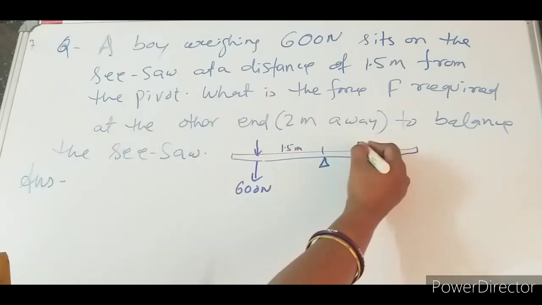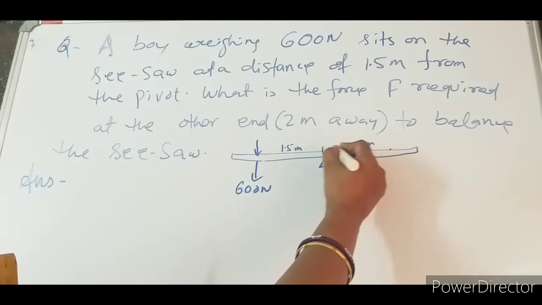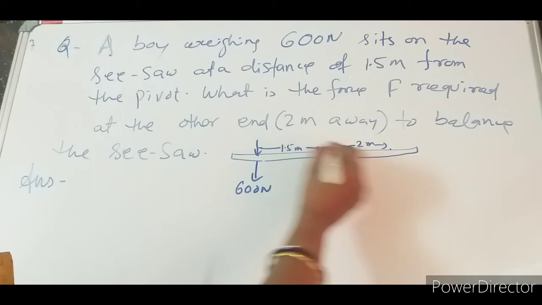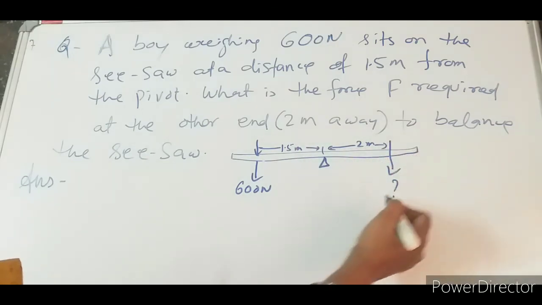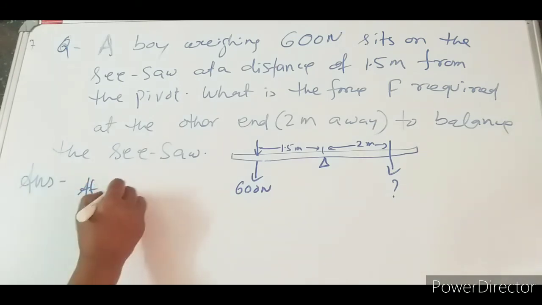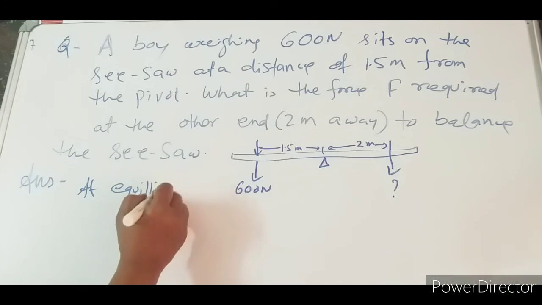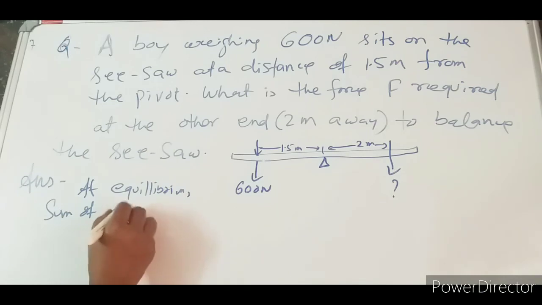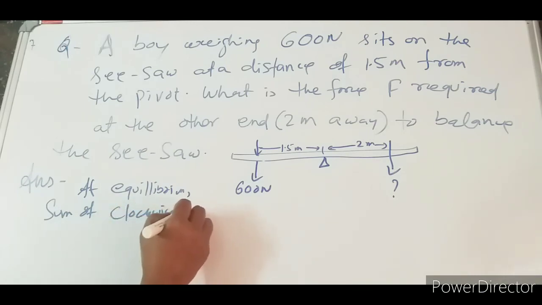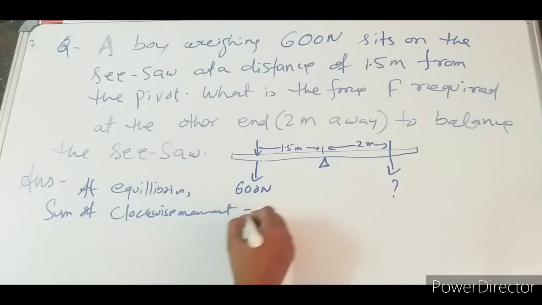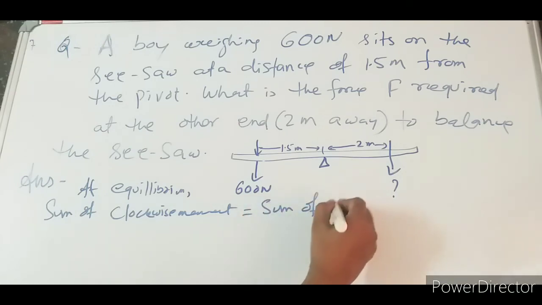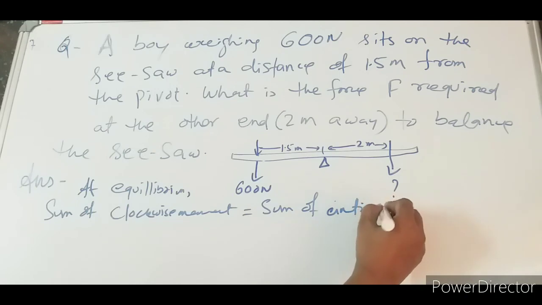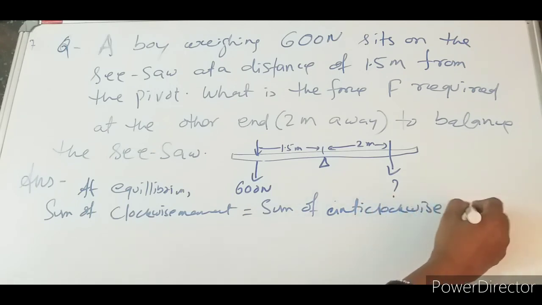From the pivot, what is the force required at the other end, 2 meter away? So let it be here. This distance is 2 meter. What will be the force? Okay. So here we can write, at equilibrium, the sum of clockwise moments is equal to the sum of anti-clockwise moments.